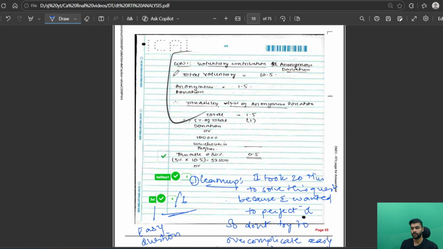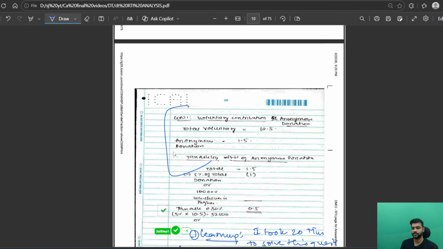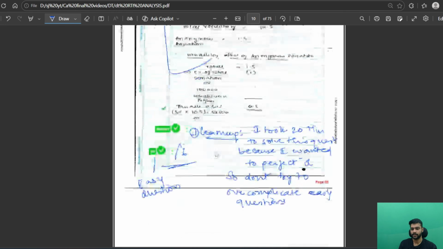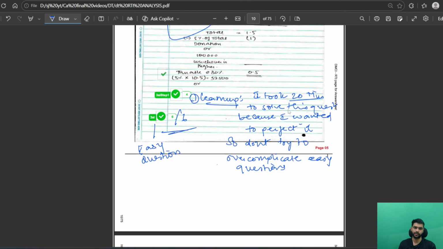And this is the working notes. Working notes also have marks. The learning here is that I took 20 minutes of my time solving this one question, which is of 6 marks, because I wanted to perfect it. But mark my words, I was able to still solve the paper, while many students left their papers. They only solved around 80 to 90 marks because it was a lengthy paper as well. Luckily I was fast enough to cope with every question after this. But do not try to make it perfect.